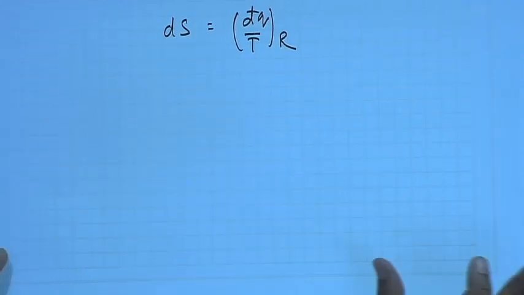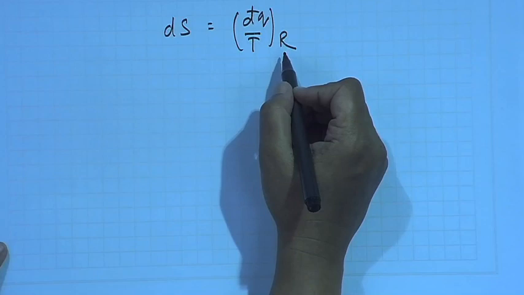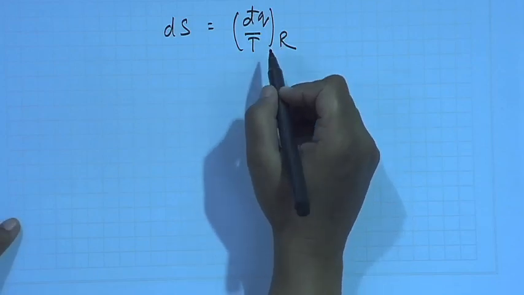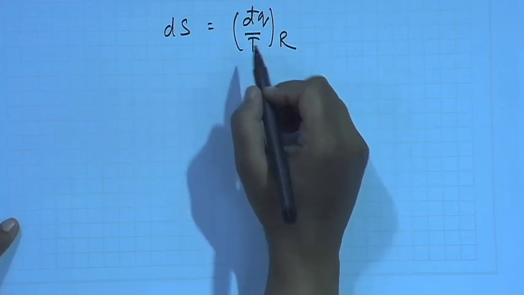It can be any path, but it has to be a reversible path. But once the entropy change has been calculated along a reversible path, even between the same two initial and final states, if the system undergoes an irreversible path also, the entropy change will be the same, because it depends just on the initial and final states.